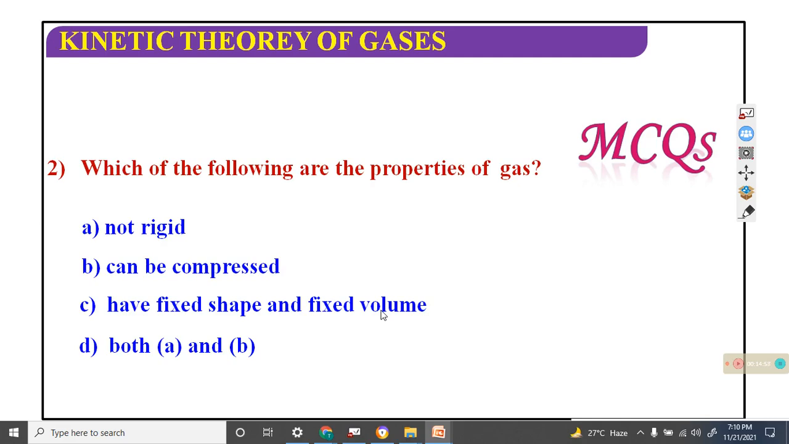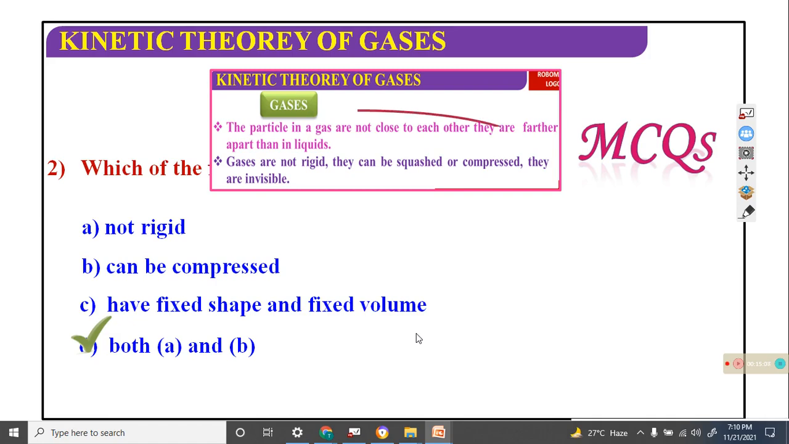Okay, not rigid, can be compressed. Which have fixed shape and fixed volume? Only A, B. Okay, option D.